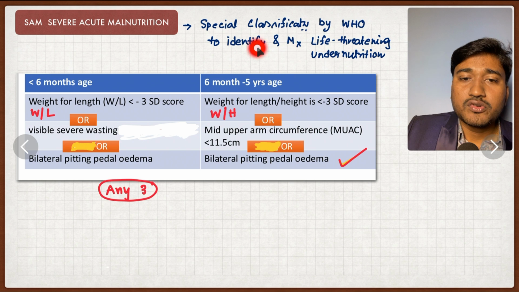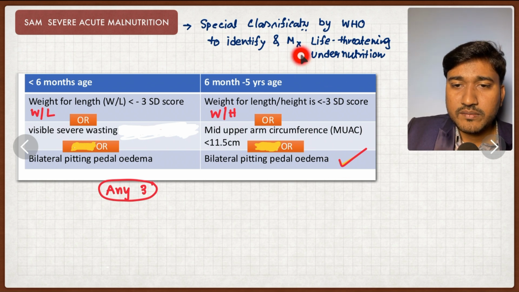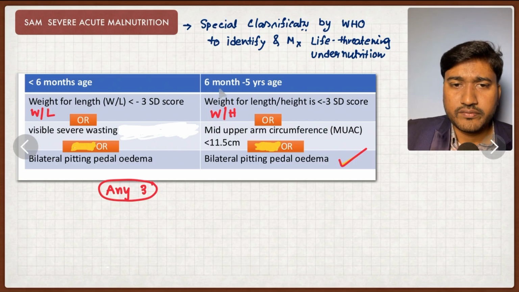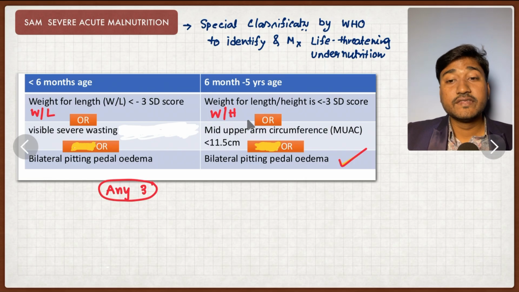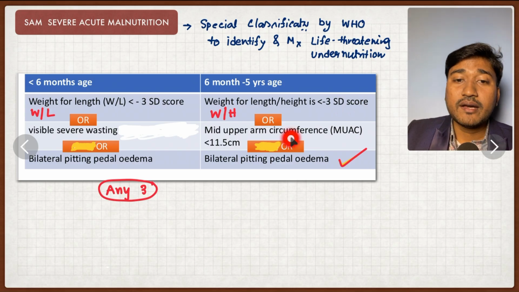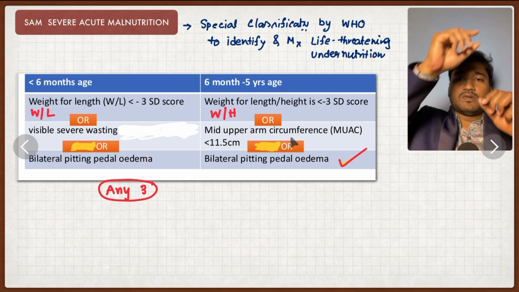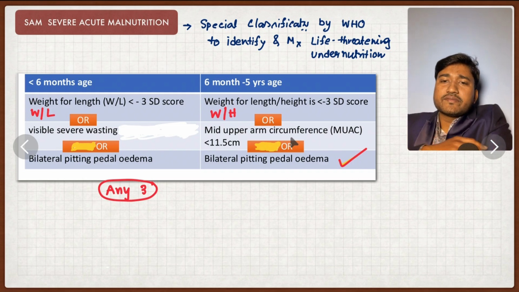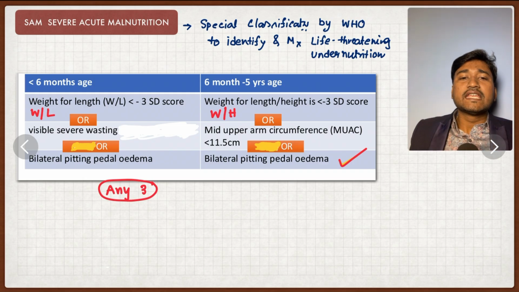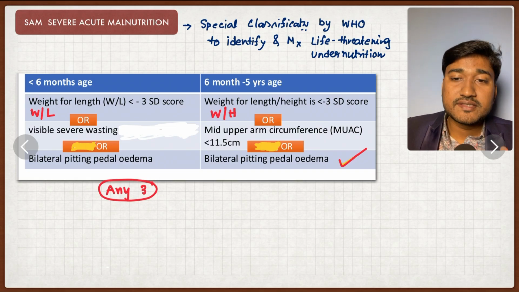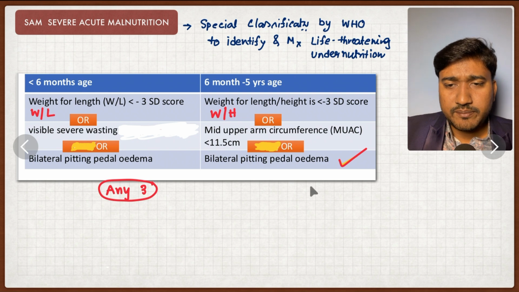Okay, most important is 6 months to 5 years. Remember this definition at first. Don't forget about less than 6 months now. Weight for height less than -3 standard deviation, or mid upper arm circumference, which you measure, less than 11.5 centimeter, or bilateral pitting pedal edema is present. If any of these is present, we can classify it as severe acute malnutrition.